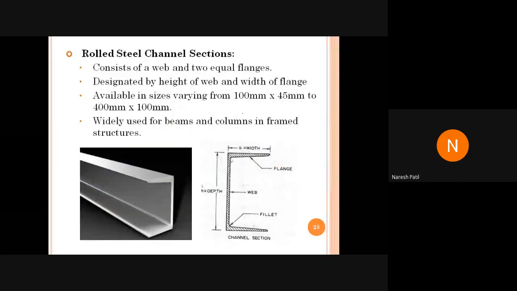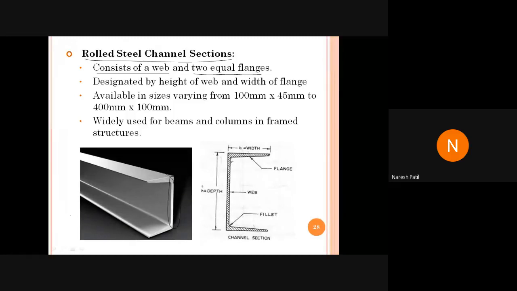Now this is also very important. We have rolled steel channel section. Okay. So here again it consists of a web and two equal flanges. क्या होता है चैनल में? It will consist of a single web. इसको बोलते हैं web. जो vertical part रहता है उसको always बोलते हैं web.